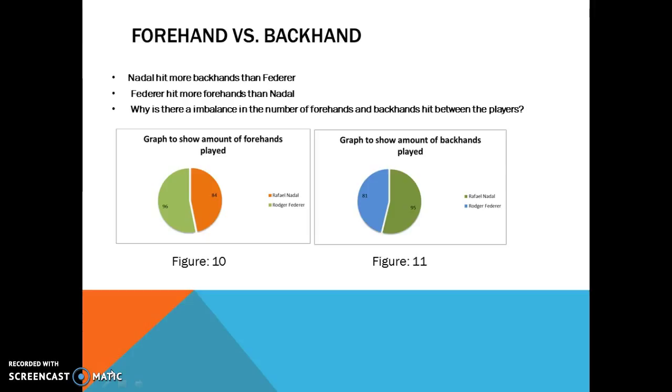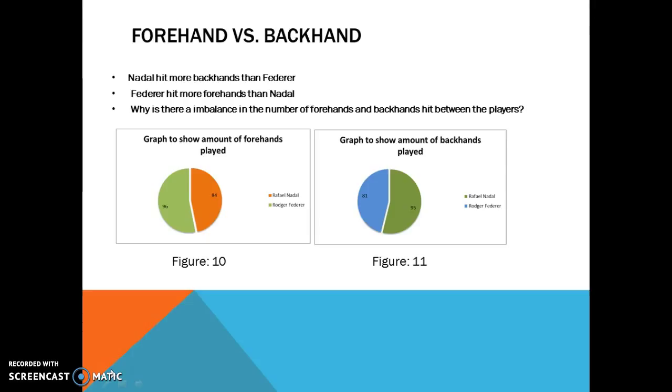When comparing figures 10 and 11, a statement can be made that Nadal hit 14 more backhands than Federer, whilst Federer hit 12 more forehands than Nadal. This could be due to Nadal being left-handed and Federer being right-handed. For example, when Nadal hits a backhand cross-court, Federer would return the shot with a forehand.